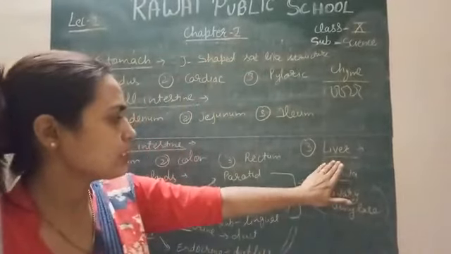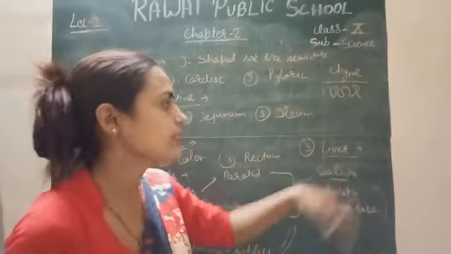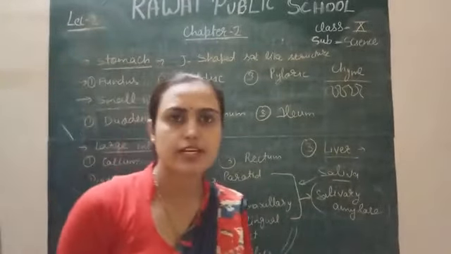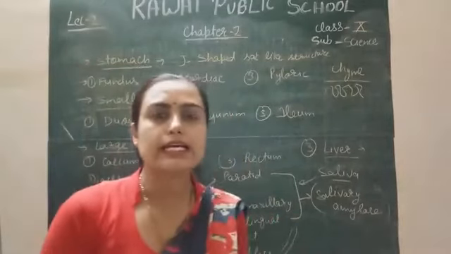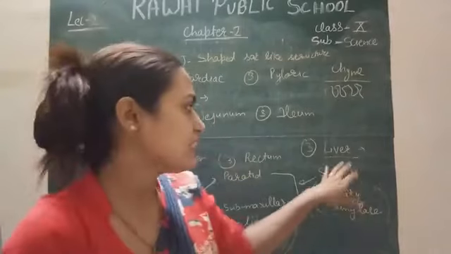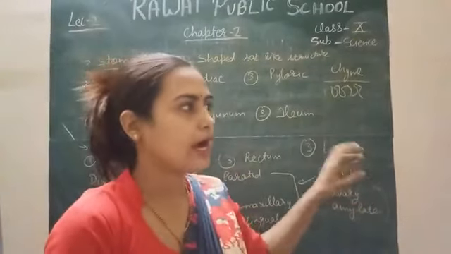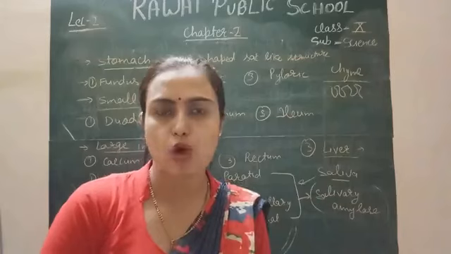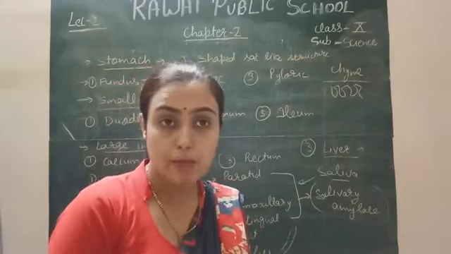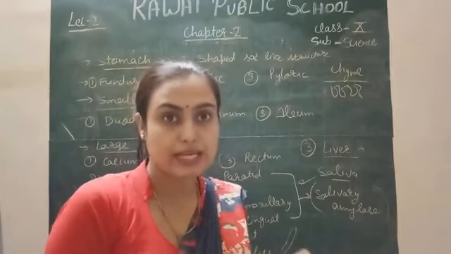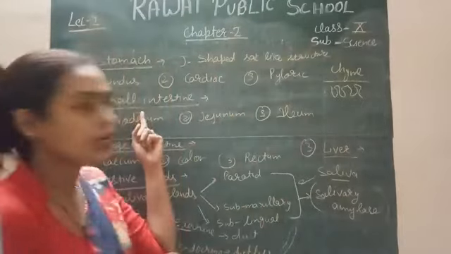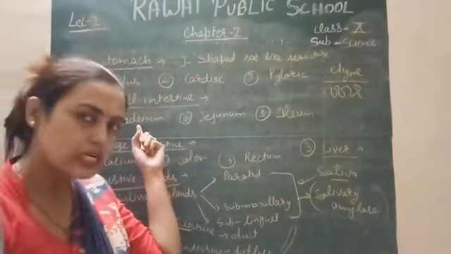The last gland in your body is the liver. In your digestive system, the gland is the liver. It is the largest gland in our body, and its secretion is called bile. Bile actually helps in the digestion of fat in our body. Bile is secreted by the liver cells, and temporarily it is stored in a small structure called the gallbladder, and with the help of the bile duct, this bile from the liver or gallbladder enters into the small intestine, because digestion of fat takes place here only.